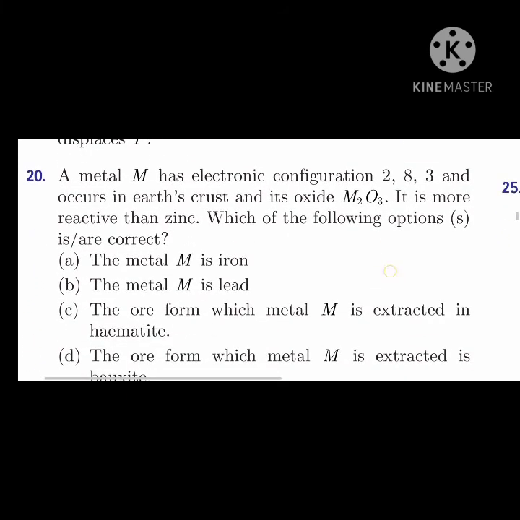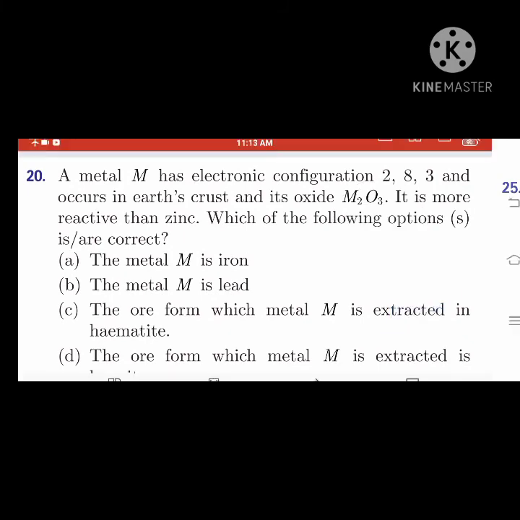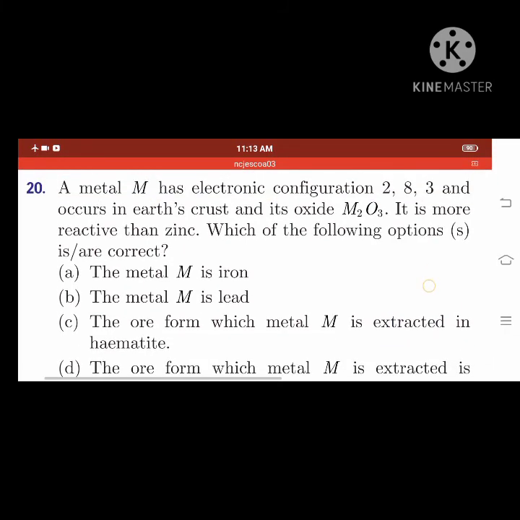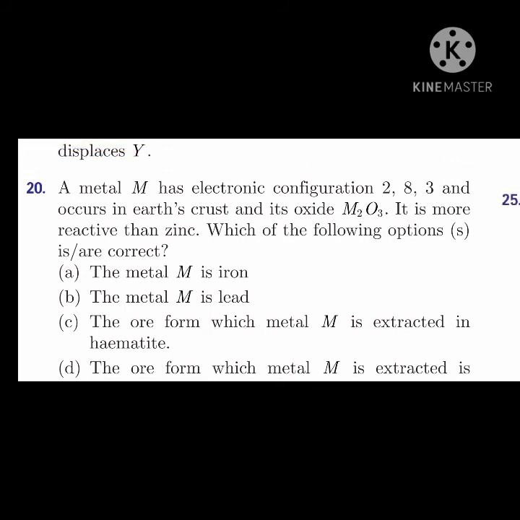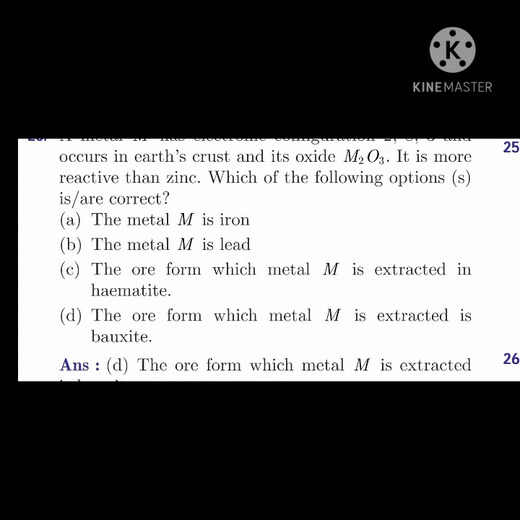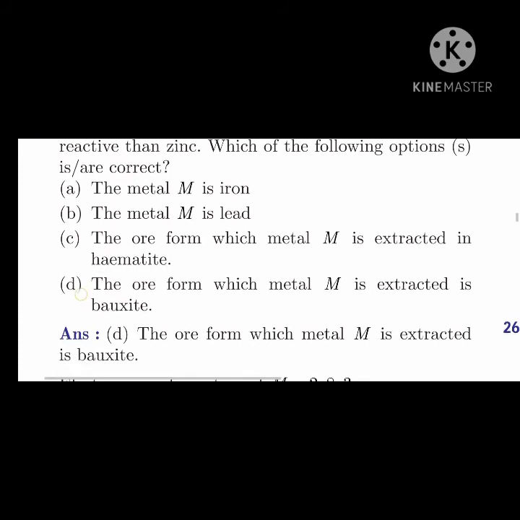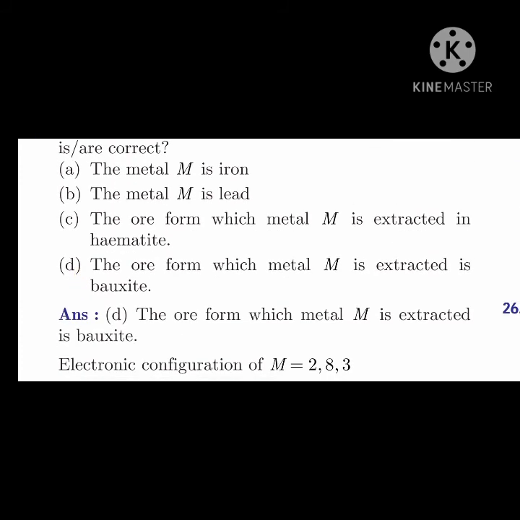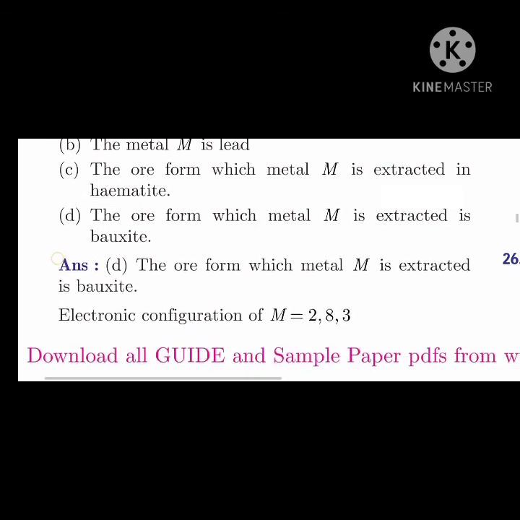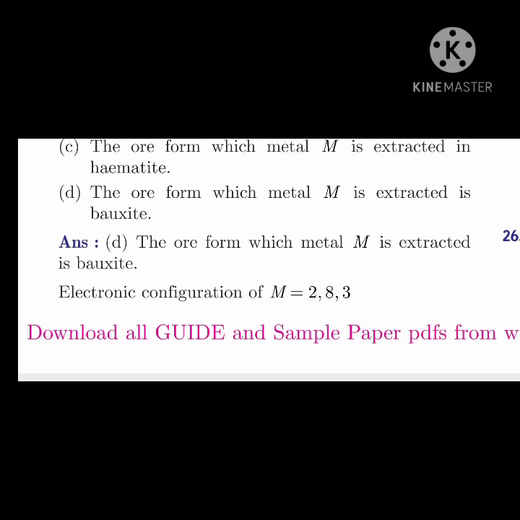A metal M has electronic configuration 2, 8, 3 and occurs in the earth's crust, and its oxide is M2O3. It is more reactive than zinc. Which of the following options is not correct? The metal M is iron. The metal M is lead. The ore from which metal M is extracted is hematite. The ore from which metal M is extracted is bauxite. So the answer is the ore from which metal M is extracted is bauxite, as the electronic configuration of M is 2, 8, 3.